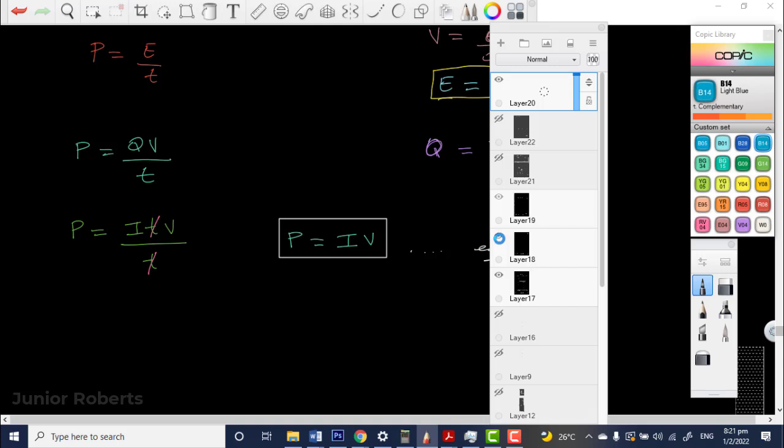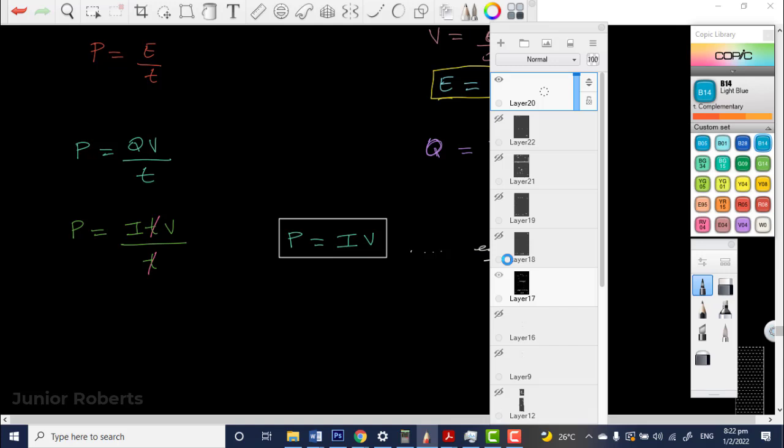Every other law you're going to come across can be tied directly back to Ohm's law. So we would have talked about Ohm's law before, and we said that with Ohm's law, whenever we have